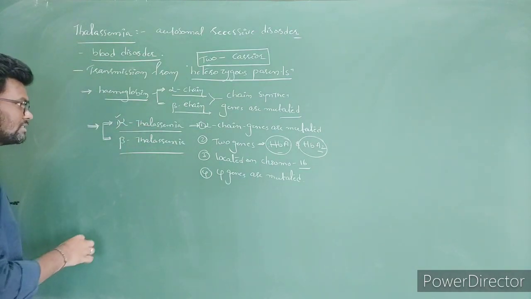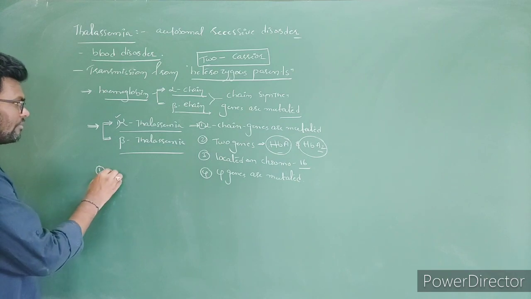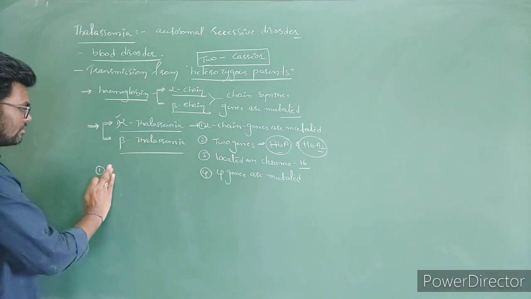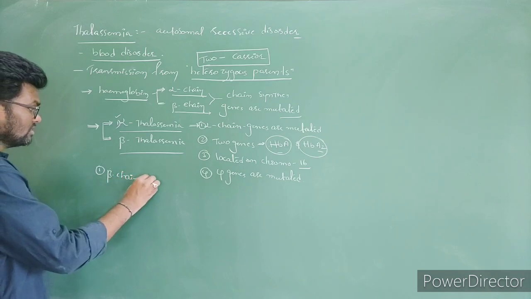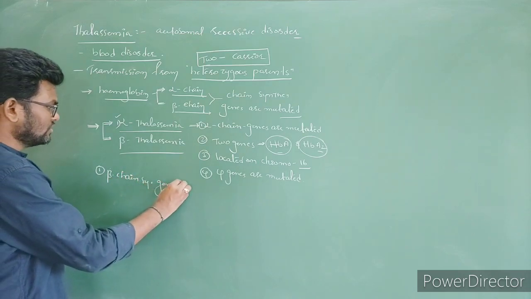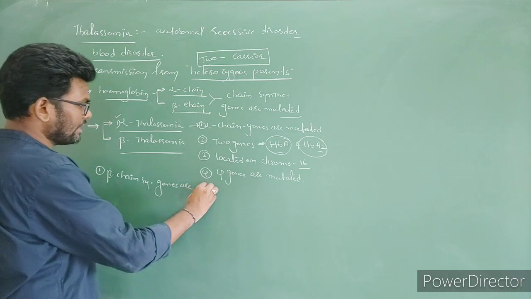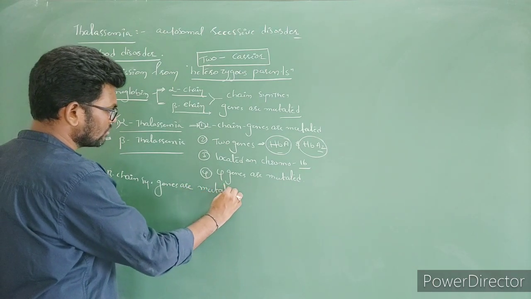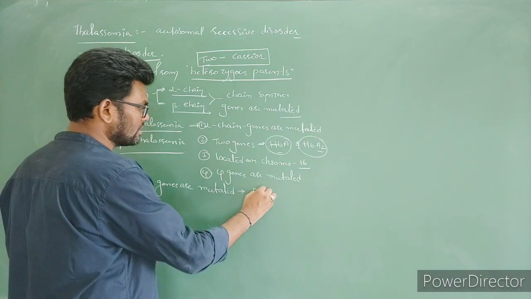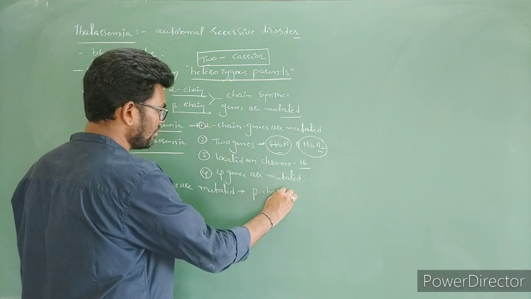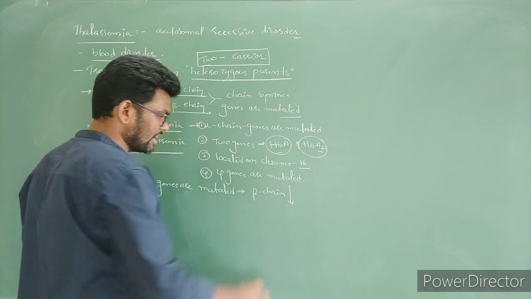Next one is beta thalassemia. In this case, what happened? Beta chain synthesizing genes are mutated, so beta chain production is gradually decreased.